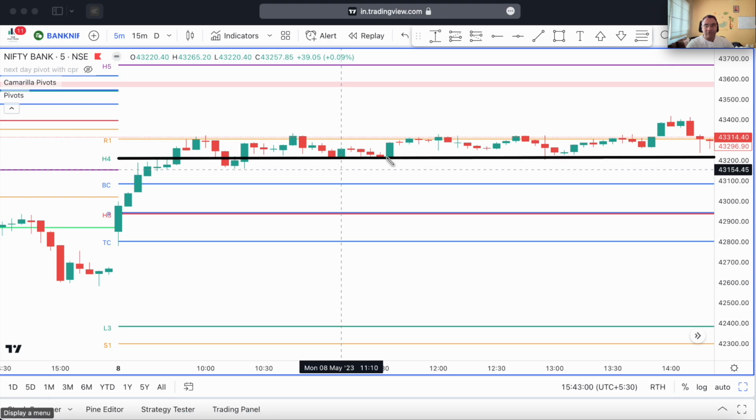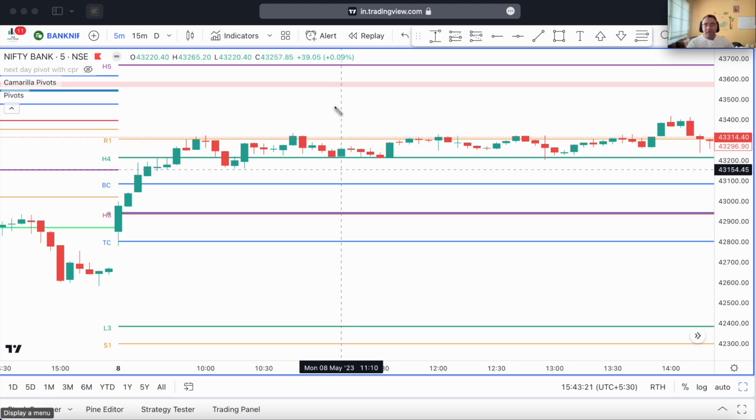Why did I need confirmation? Why did I need a 4th candlestick after the 3 candlestick combination here? Normally I would go short immediately after this red candle, but why did I wait for another candle? Because I knew that H4 is a green Camarilla level, color coded green, so H4 would act as a support for price if price comes from the top. That is why I wanted to wait for a confirmation.